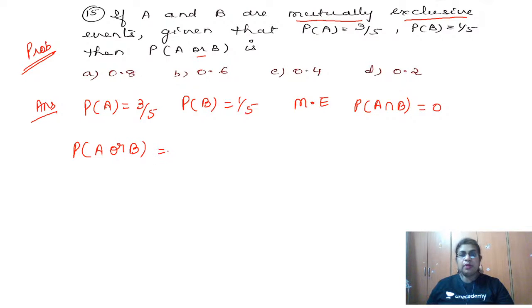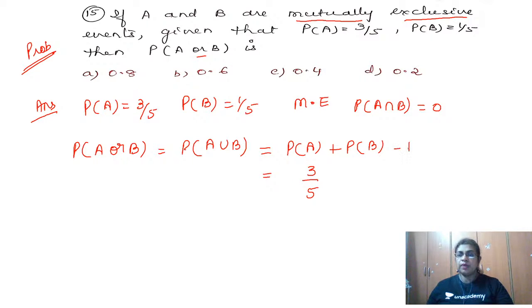That is nothing but probability of A union B. It is probability of A plus probability of B minus probability of A intersection B. So this is 3 by 5 minus 0 plus 1 by 5. 5 is the common denominator, 3 plus 1, you are getting 4 by 5.